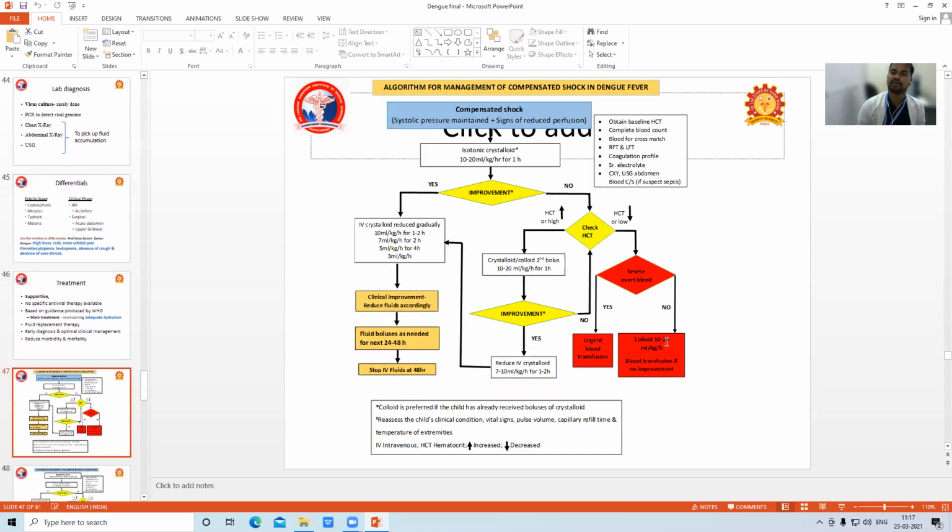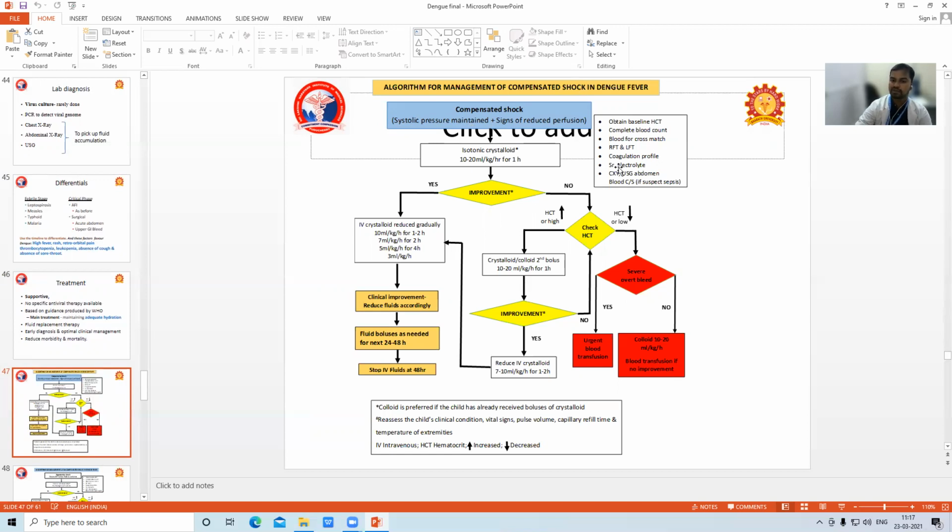So this is the WHO algorithm for management of dengue, severe dengue, with compensated shock and decompensated shock. We are going to see how to manage compensated and decompensated shock. What do you mean by compensated shock? The systolic BP is maintained but there are signs of reduced perfusion. You can say it's a compensated shock.